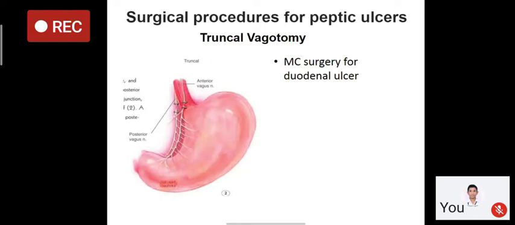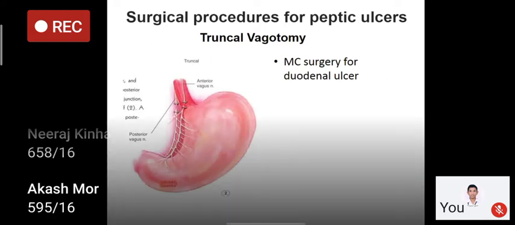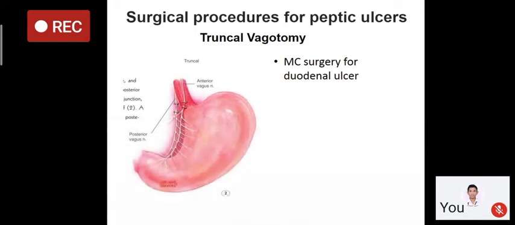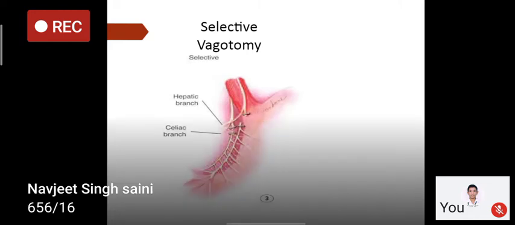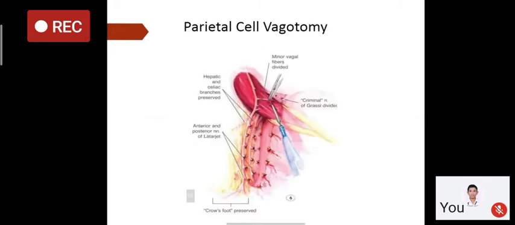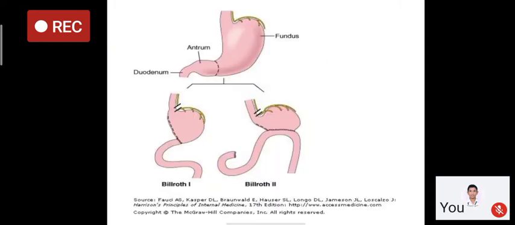Truncal vagotomy is the most common procedure done for duodenal ulcers. Here the trunk of the vagus is divided, so there will be a need for a drainage procedure: truncal vagotomy with gastrojejunostomy or gastroduodenostomy. In selective vagotomy, we safeguard the branches of the hepatic or celiac plexus, and in parietal cell vagotomy, or highly selective vagotomy, just the fibers supplying the parietal cells are divided. So here there is no need for a drainage procedure.